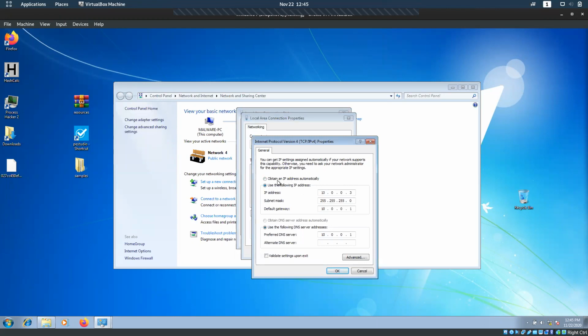Most probably it will be set to obtain an IP address automatically, because your DHCP server will be your VirtualBox. So we have to put in a static IP.